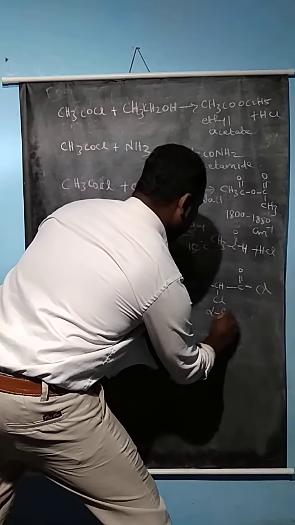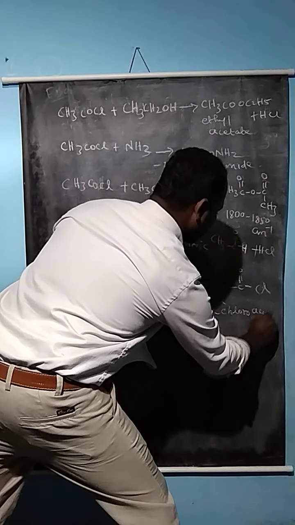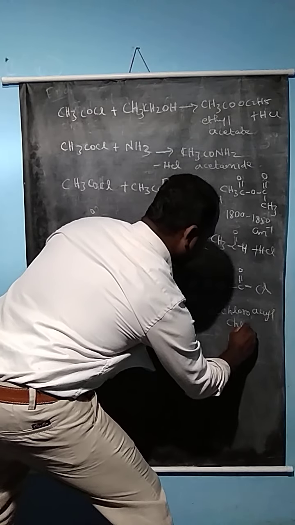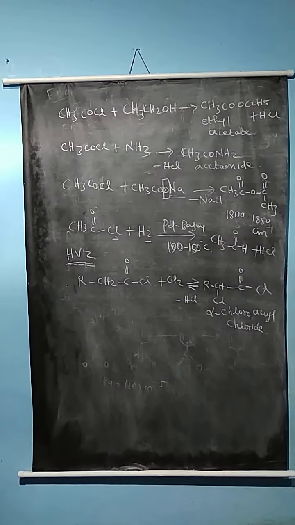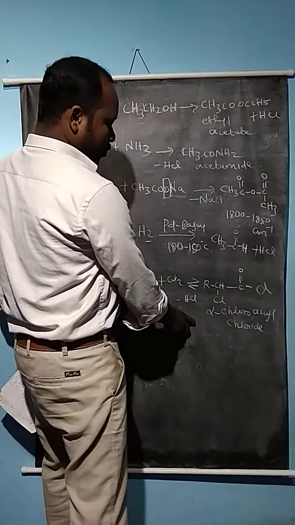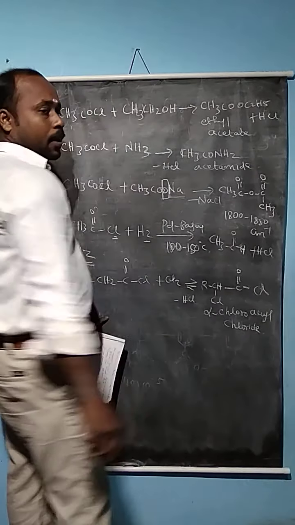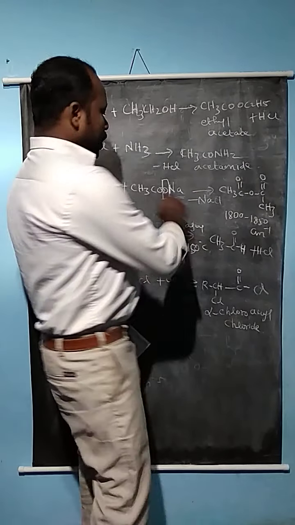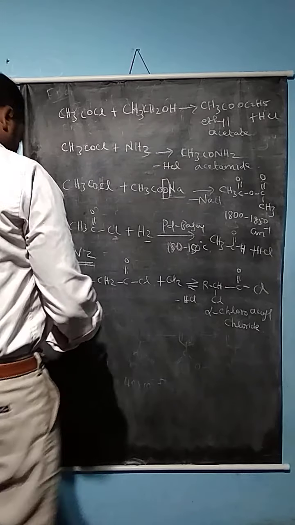So alpha chloroacyl chloride. This is a very important compound. So an alpha substituted chlorine compound is prepared from acyl chloride. So these are some of the reactions of acyl chloride.